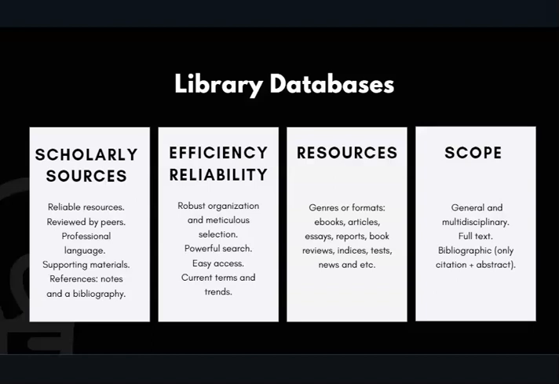In bibliographic databases, the records may be limited to the publication information and abstract, which is a summary of a publication. In our library, bibliographic databases include Medline, ERIC, and Psychology Info.